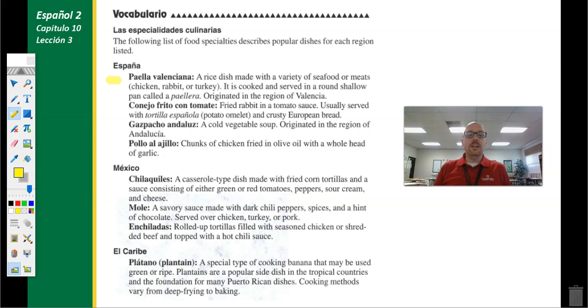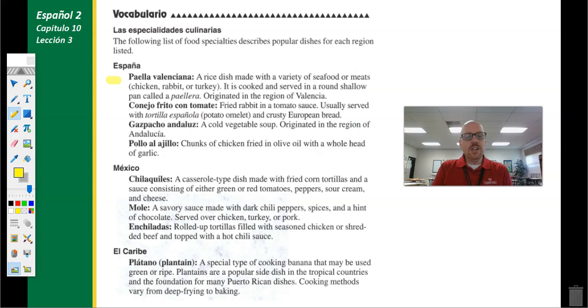Conejo frito con tomate, fried rabbit with tomato sauce. Gazpacho andaluz is a very tomatoey cold soup, a lot like a very loose salsa. Pollo al ajillo is garlic chicken, and many cultures, whether Spanish-speaking or not, have recipes for garlic chicken.